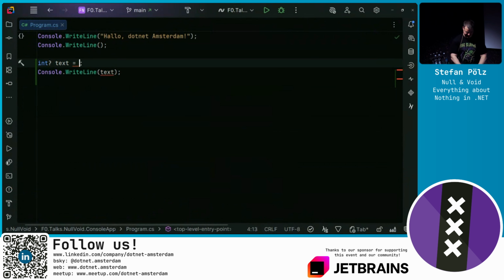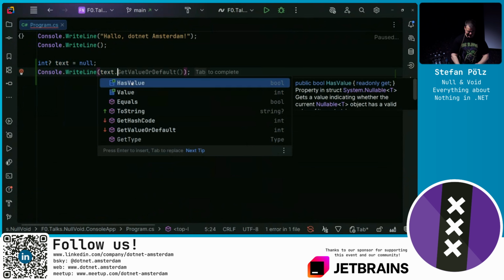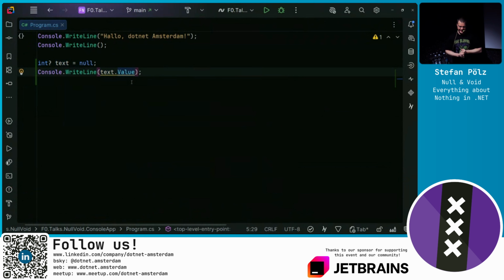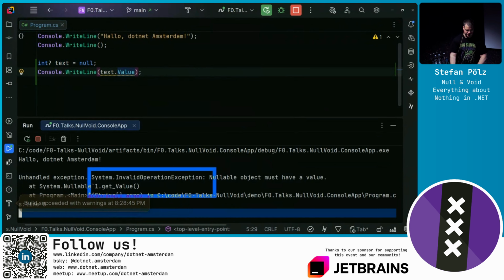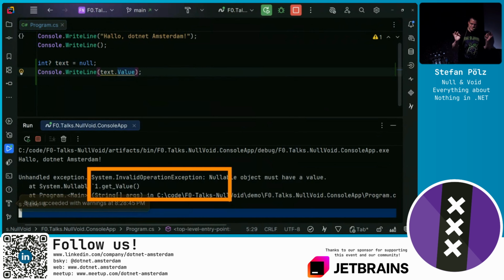We can actually assign null to it. Can a nullable value type be a reference to null? We now see that we get two new properties, HasValue and Value. And if we try to access the value of a nullable value type which actually is null, we will get not a null reference exception, but instead an invalid operation exception. Because a nullable value type is kind of a lie. It sounds good, and syntactically we can assign null to it, but the nullable value type is still a value type, and a value type can never be null.